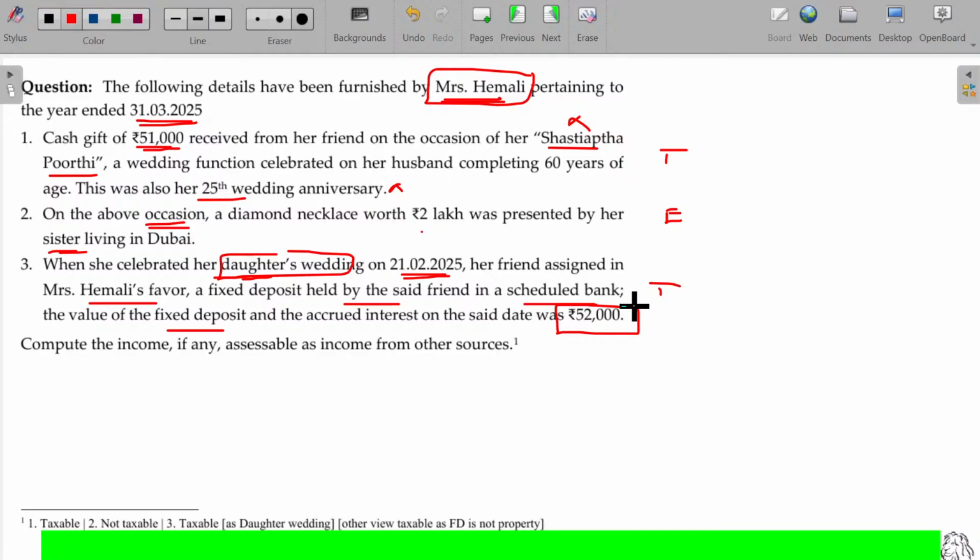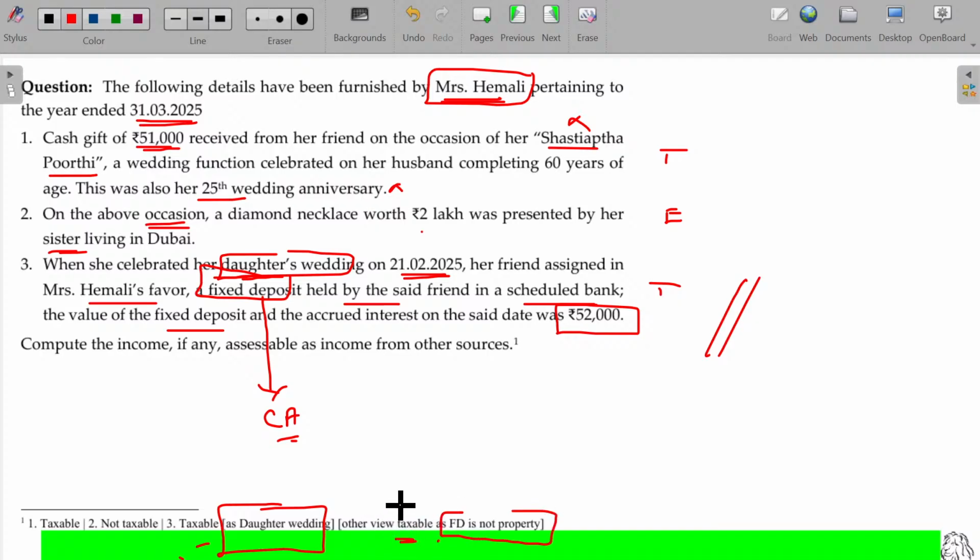There is a dispute. So here this FD is not stated anywhere as a capital asset, so there is a small dispute. Anyhow, I consider this as always being taxable, as it is for the daughter's wedding. The other view is not taxable, as FD is not treated as a property anywhere.